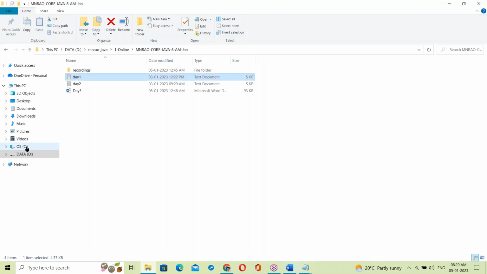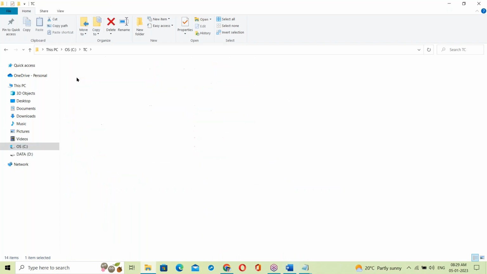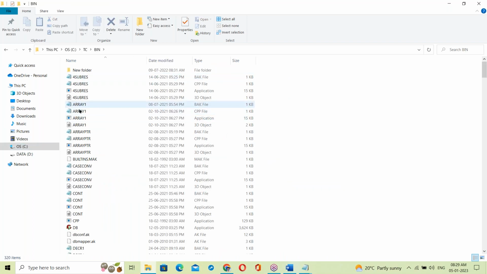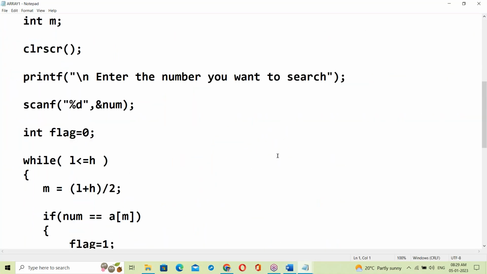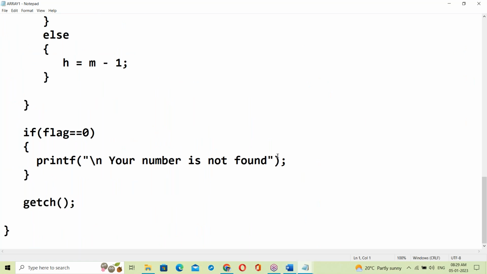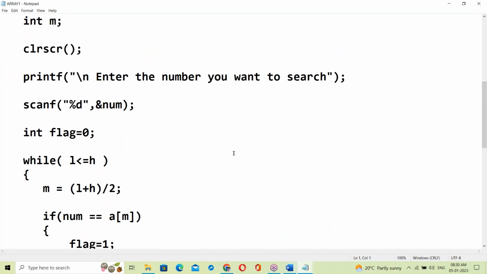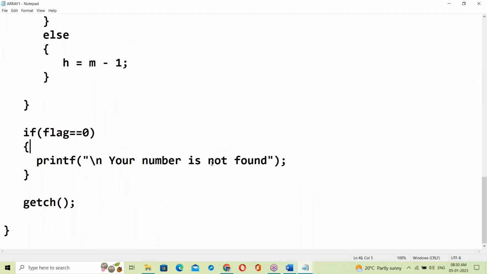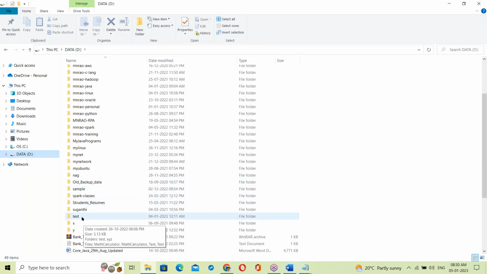Suppose a C program. See, this is a high level language, looking like English language, right? Suppose some Java program.